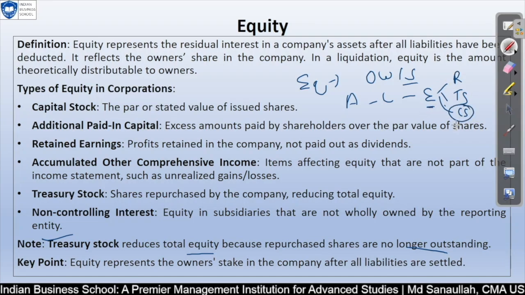So in common stock, maybe you are keeping 10 million shares, and the rest in the market are 10 million, and the difference is in your additional paid in capital. And when you see that the market is going down, at that time you buy 5 million shares from the market. So what will happen? Instead of 20 million, it becomes 15 million. But on your asset side, your cash will go.